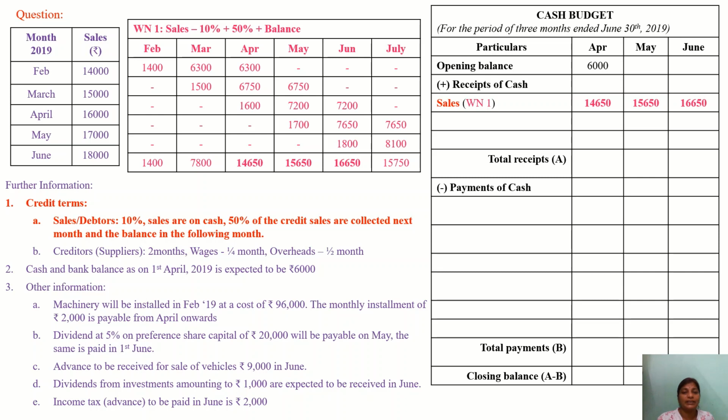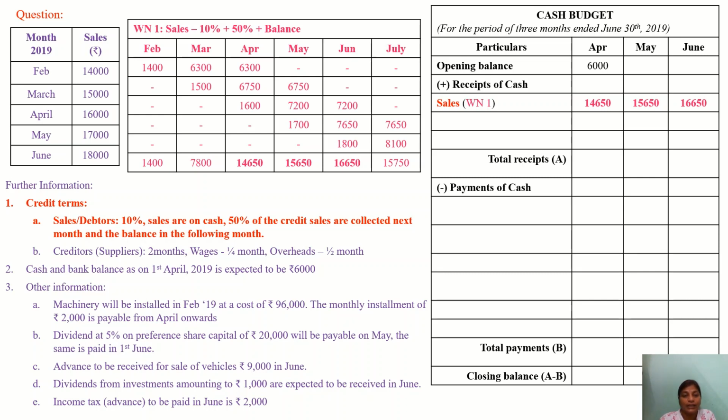Now April 16,000, 10% is 1,600, 50% is 7,200, 7,200. Now 17,000 you have for the month of May, it is 1,700. The remaining amount 50%, you get 7,650, balance is 7,650. Now June it is 18,000, so we have written 1,800, 10%, 8,100, that is 50% of the balance after taking out 1,800 from 18,000. Okay, now we make the total.